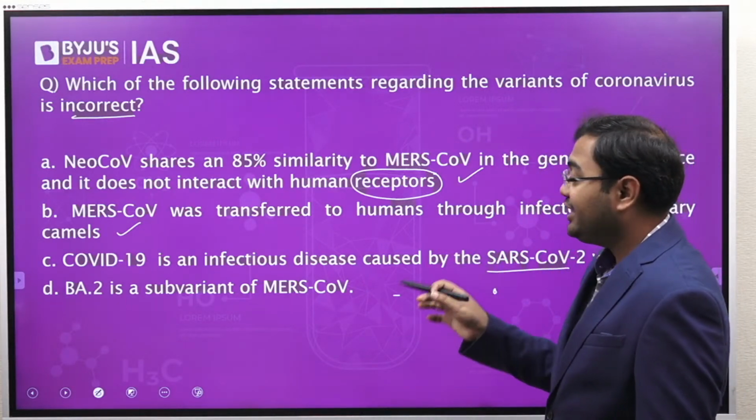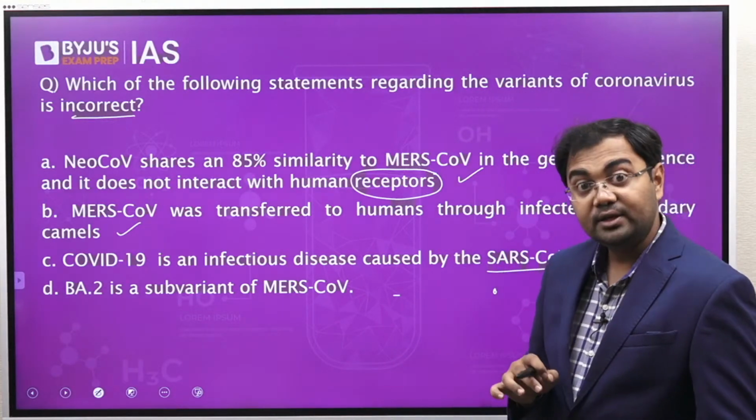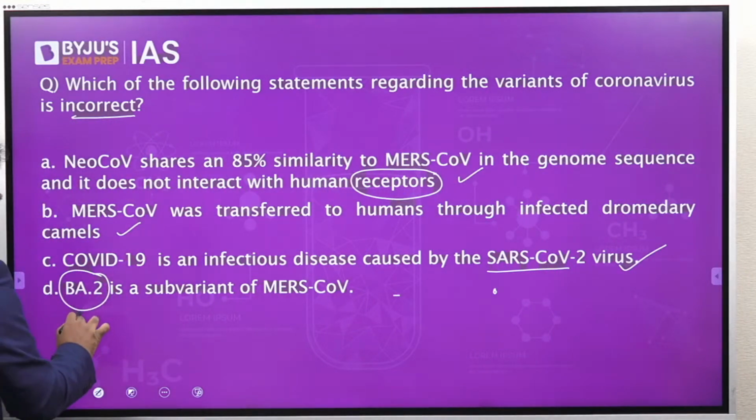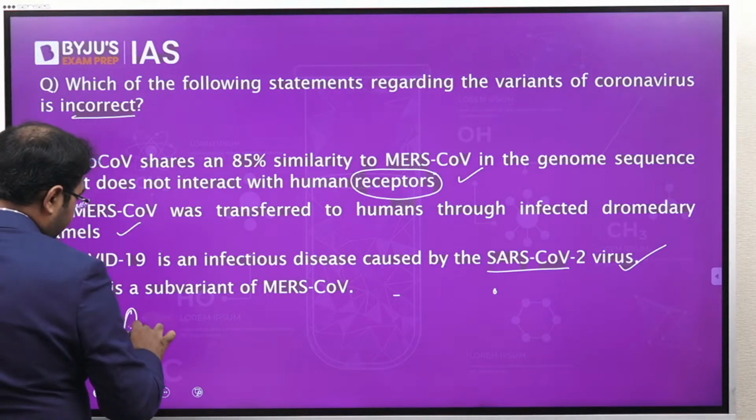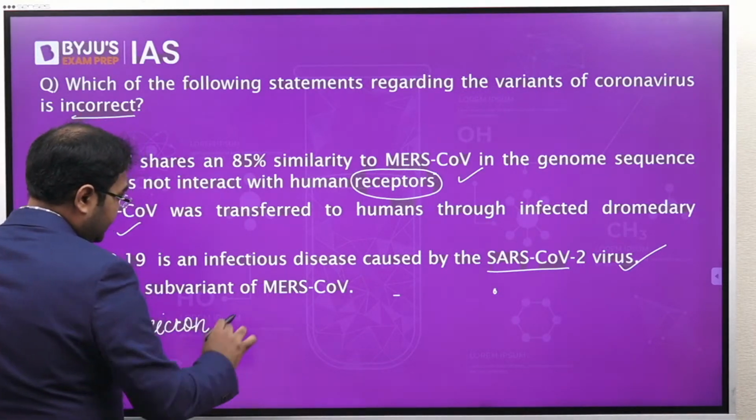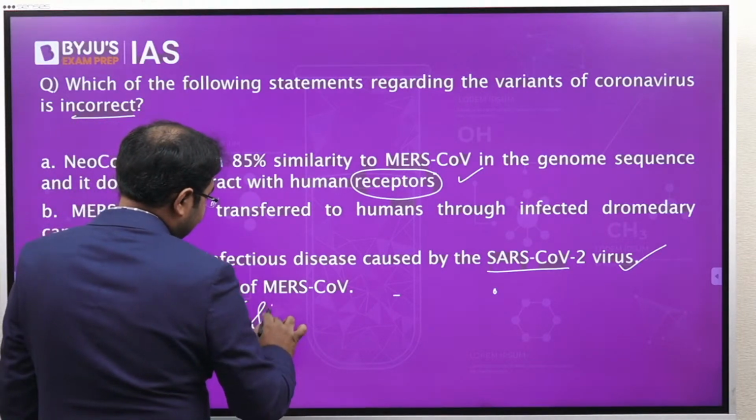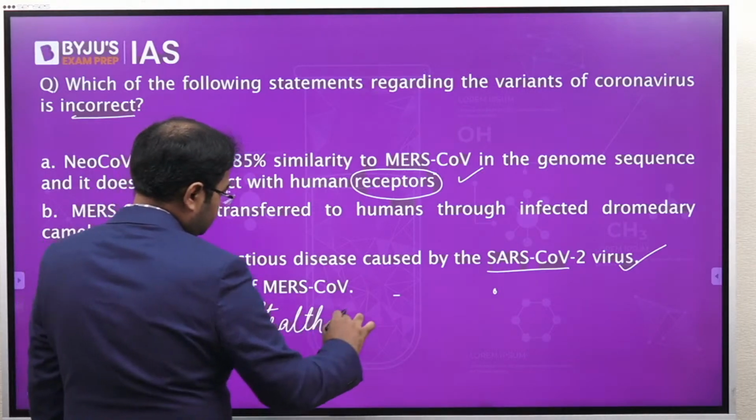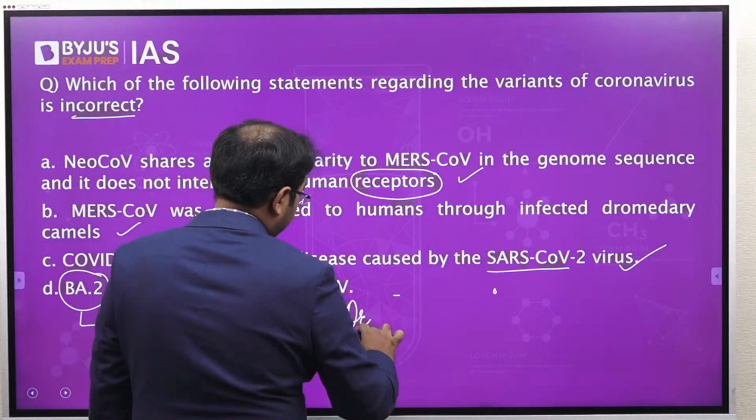BA2 is a subvariant of MERS-CoV. Now this is wrong, because what is BA2? BA2 is a variant of Omicron, also called stealth Omicron.